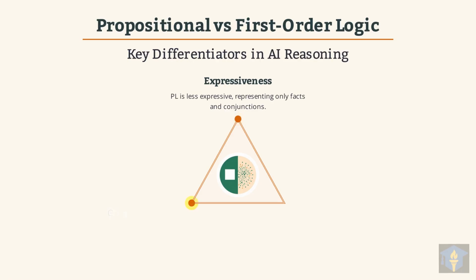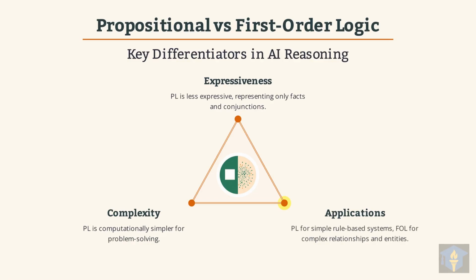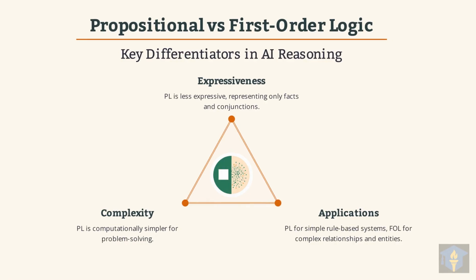Next, we'll look at the computational complexity associated with each type of logic. PL is generally computationally simpler, making it efficient for specific problem-solving scenarios. Finally, let's discuss the practical applications where each logic truly shines. PL is ideal for simple rule-based systems, while first-order logic excels with complex relationships and entities.